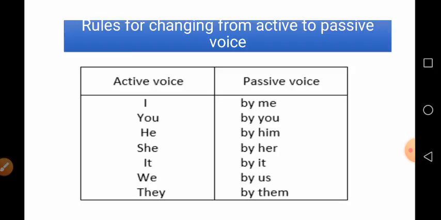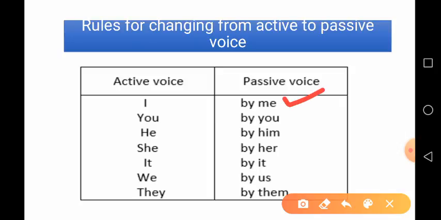You can see that personal pronouns, those are in active voice like I, you, he, she, it, we and they, get changed into passive voice. So, after by they are written in its objective case of pronoun.